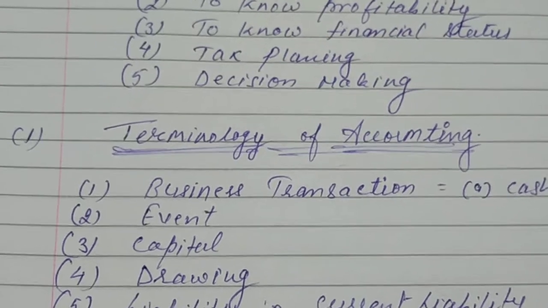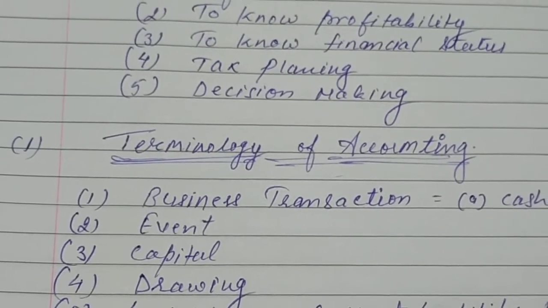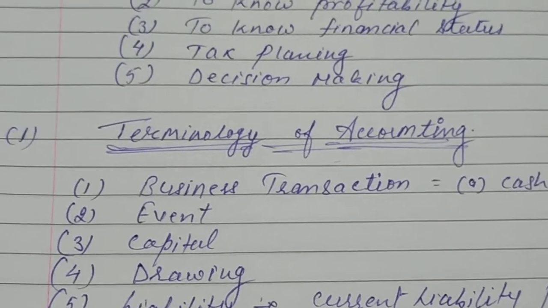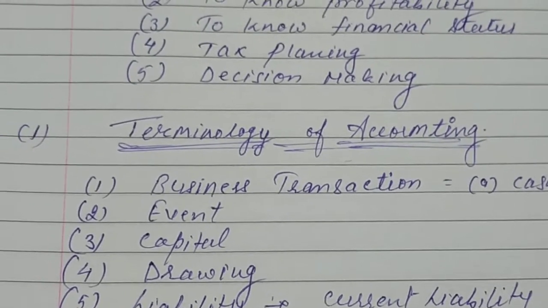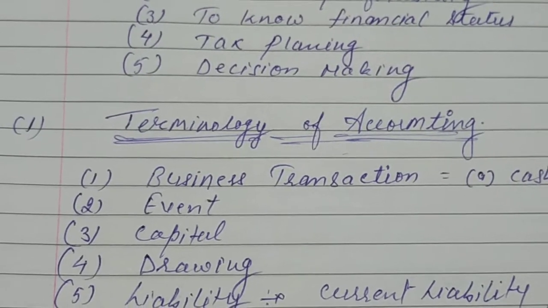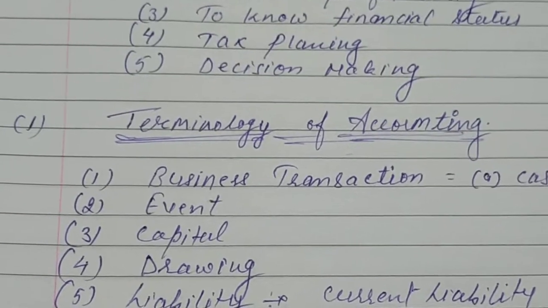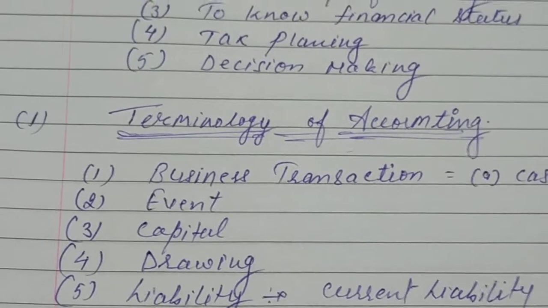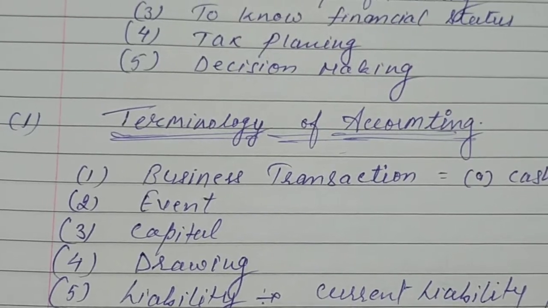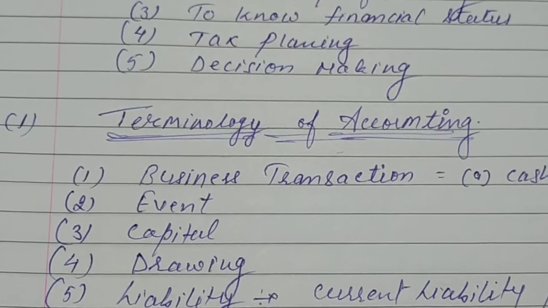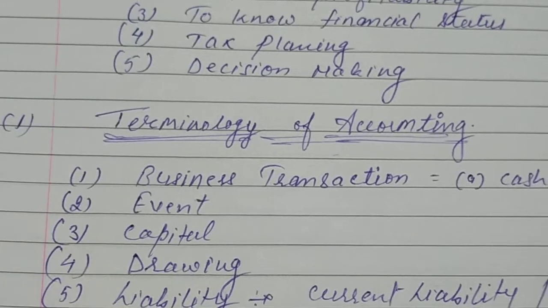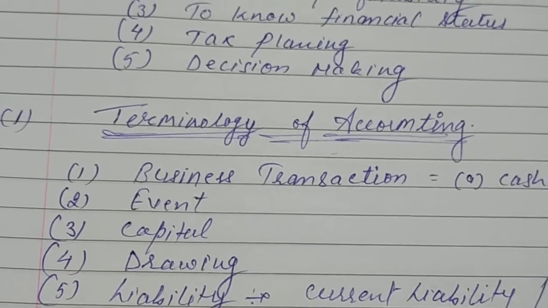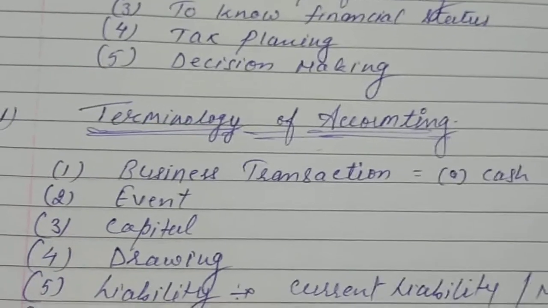This is called an event. If you say, sir, he's selling 10,000 of goods, this is basically a transaction. If he's selling something, this is a transaction. But behind the transaction, he gets a result, which is called an event. He is selling goods costing rupees 8,000 for 10,000 rupees. The market price is 10,000 and the cost price is 8,000, so he is getting 2,000 profit. So the 2,000 becomes the event.